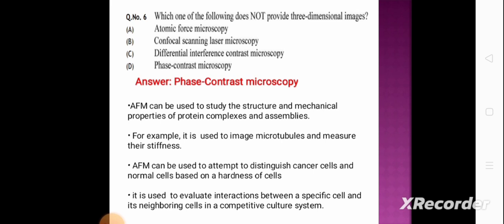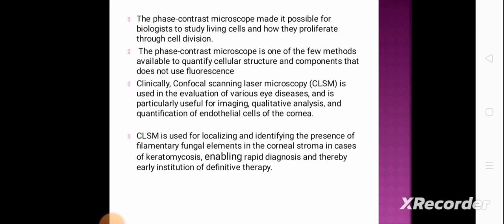AFM can be used to attempt to distinguish cancer cells and normal cells based on the hardness of the cells, because cancer cells are hard as they are highly differentiated cells. So cancer cells are harder than normal cells. AFM is also used to evaluate the interaction between a specific cell and its neighboring cells in a competitive culture system. Next one is the phase contrast microscope, that is used to study the living cells and how they